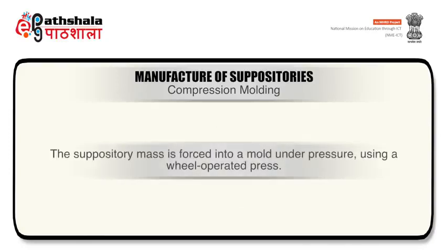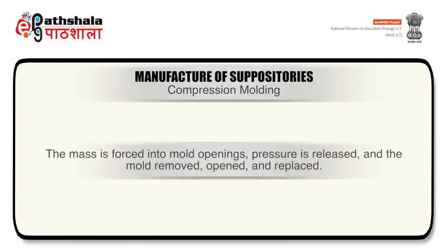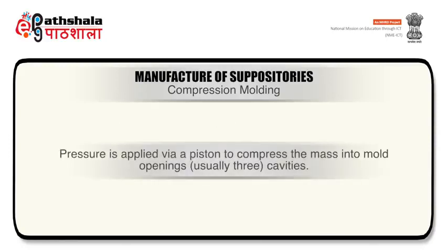Suppository mass is forced into a mold under pressure using a wheel operated press. The mass is forced into mold openings, then pressure is released, and the mold is removed, opened and replaced. Pressure is applied via a piston to compress the mass into mold openings, which usually comprise 3 cavities.